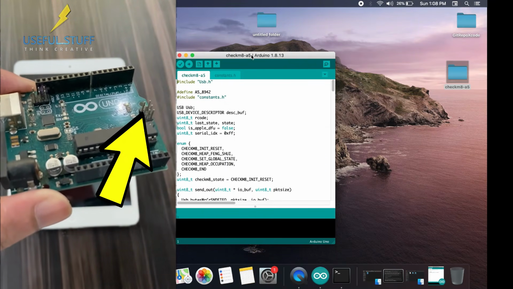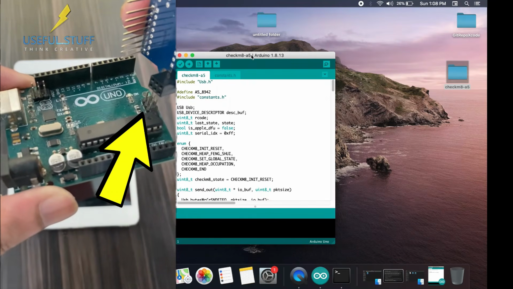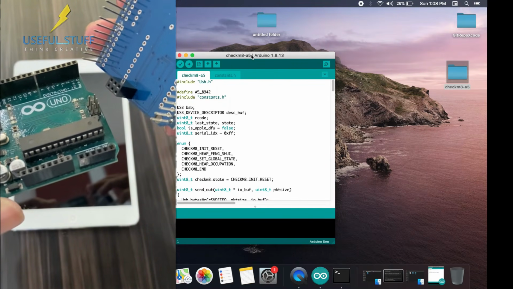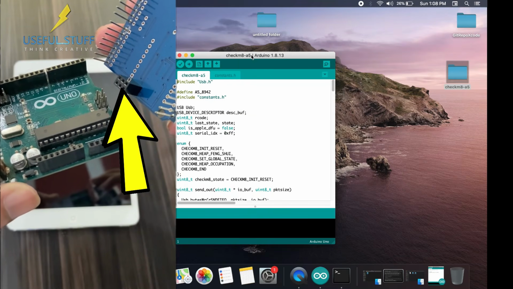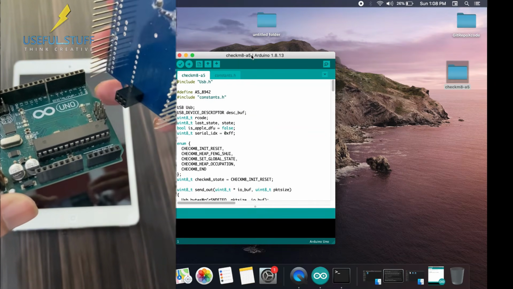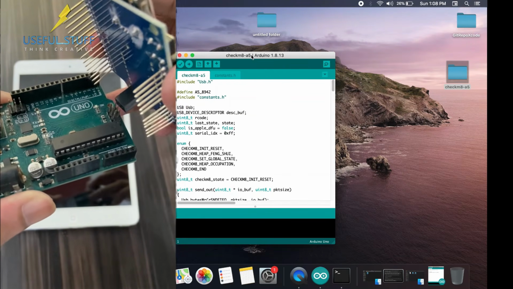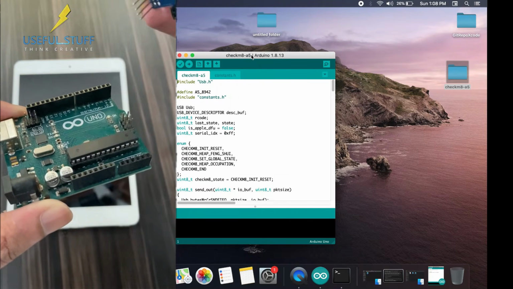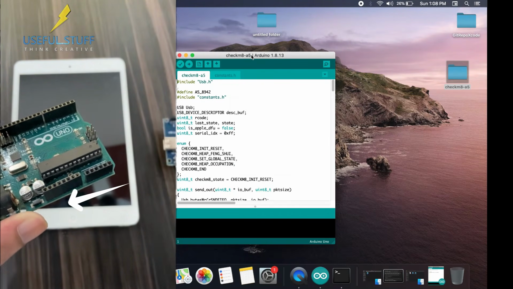You will see 6 pins at the end of the Arduino board, which will go right into the 6 holes of the USB host shield, and the other pins of the USB host shield on the sides will go starting from the right side, from the end to the front.